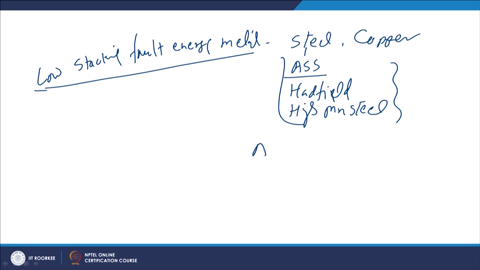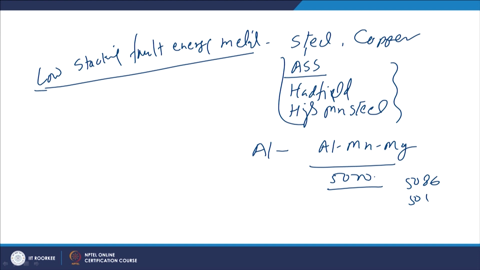Similarly, among the aluminum alloys, the aluminum, manganese, magnesium alloys of the 5000 series like 5086 or 5052 also show good work hardening tendency.